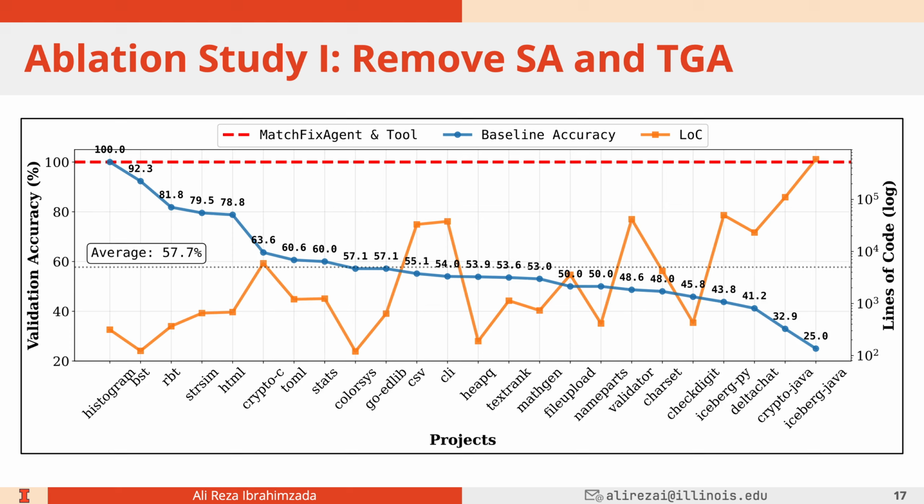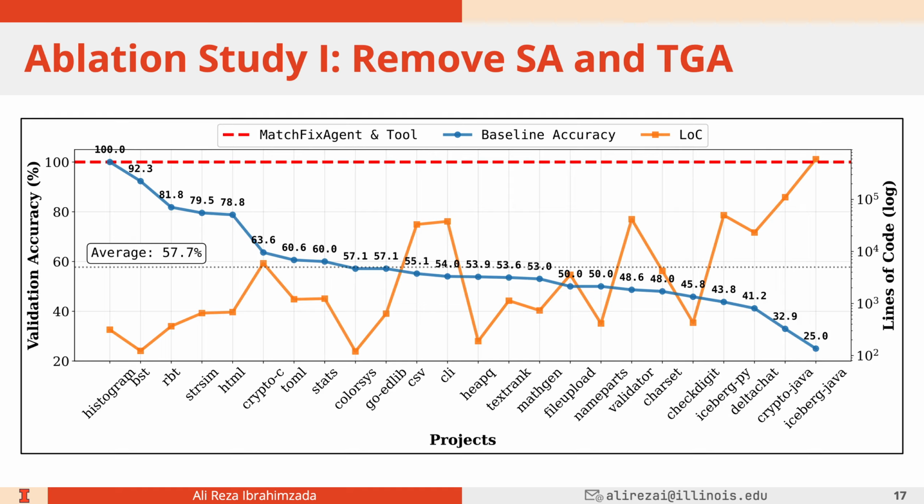And as you can see, as the size of the code base increases in terms of lines of code, for example, Iceberg Java and Crypto Java, the accuracy of the baseline agent decreases significantly by, on average, about 57.7%. But for example, the lowest, it can go to 25%. So basically MatchFixAgent, with the help of semantic analyzer and test generator agent, does a good job in terms of translation, validation, and repair. So this was the first ablation study.